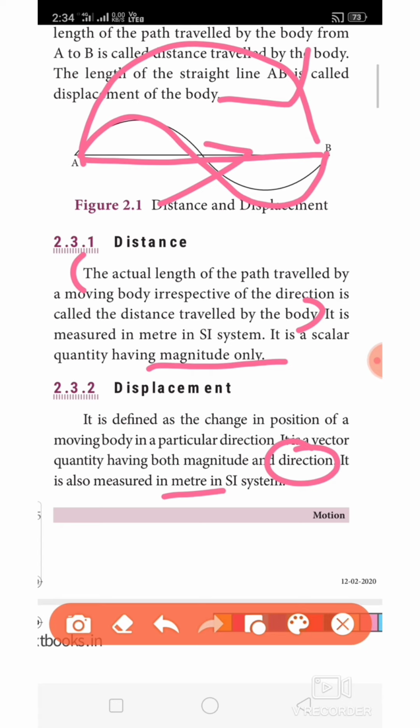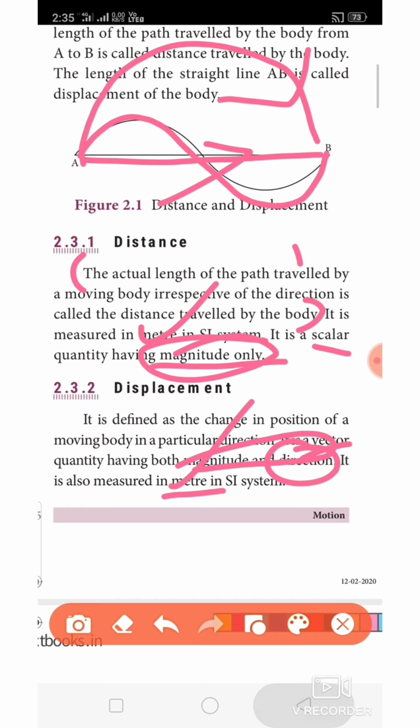If they ask what is the difference between displacement and distance, you first have to write the definition of distance as the first difference. And it is a scalar quantity, while displacement is a vector quantity, is the second difference. Distance has magnitude alone, and displacement includes magnitude and direction. This is the third point. If they ask for comparison, you include that both of them have the same unit, meter.